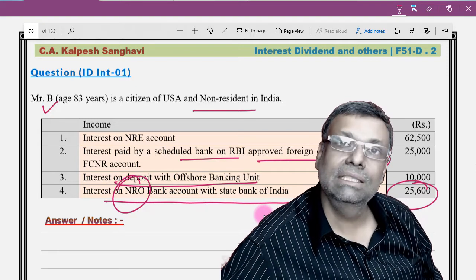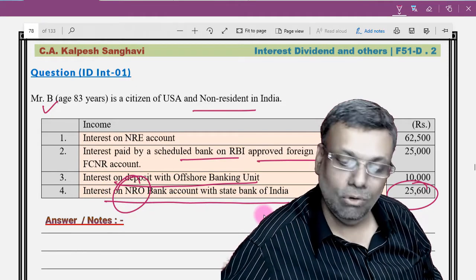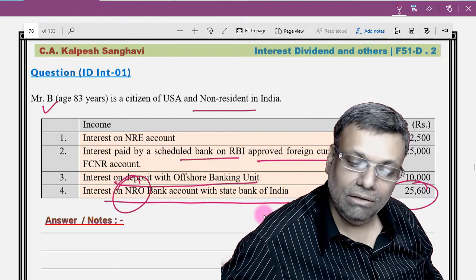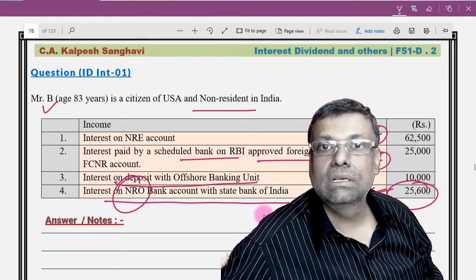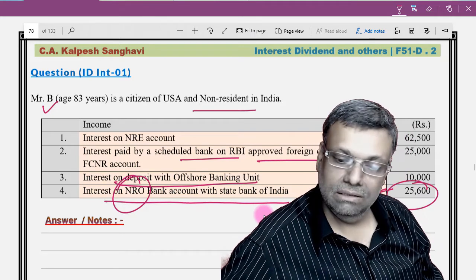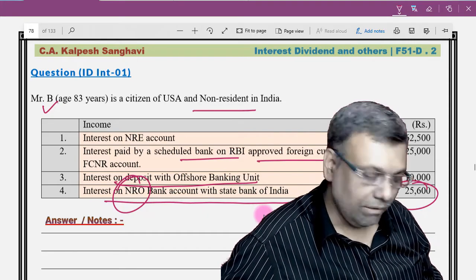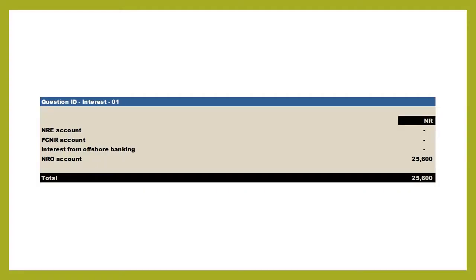That way you can say, okay, so we are inside in a normal rupee account with the bank that we already maintain. So interest on that particular sum is of course taxable in India. And so out of this particular one, this 25,600 will become taxable in India.